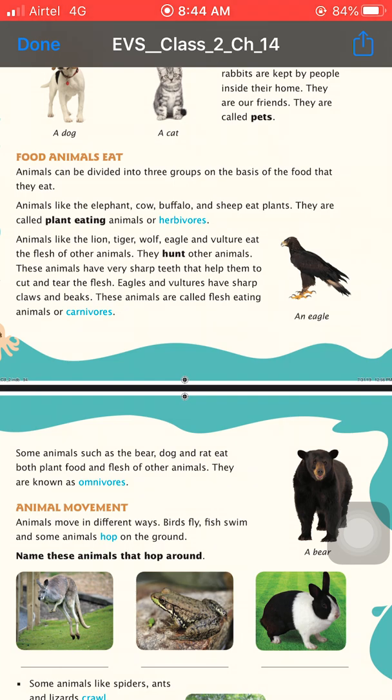Next are carnivores. Carnivores are those animals which eat other animals, or which eat flesh and meat. They get their food by hunting other animals with their very sharp teeth and claws, so they can tear the flesh and eat other animals. Some birds also eat flesh, for example eagles and vultures, because they also have very sharp claws and beaks. So they are also known as flesh-eating animals or carnivores.